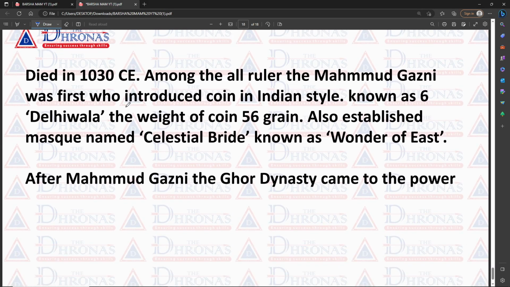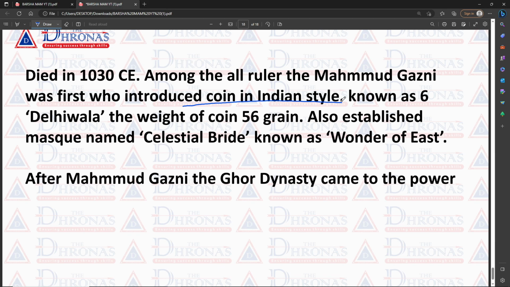And among all the Muslim rulers, Mahmud Ghazni was one of the first who introduced coins in the Indian style. He followed the Indian style, and his coin is known as the Delhiwala. The weight of this coin is 56 grain. So you can also get questions like: what is the name of the coins of Mahmud Ghazni? This is the Delhiwala, and the weight of the coin is 56 grain.